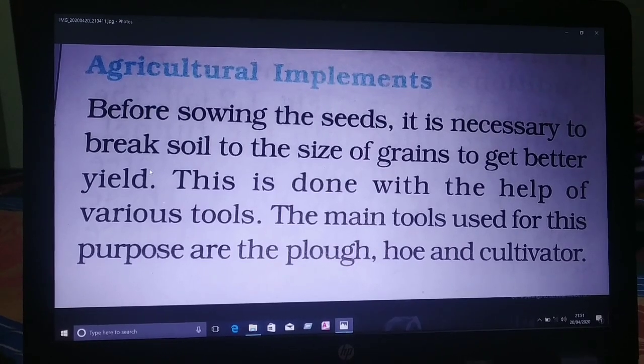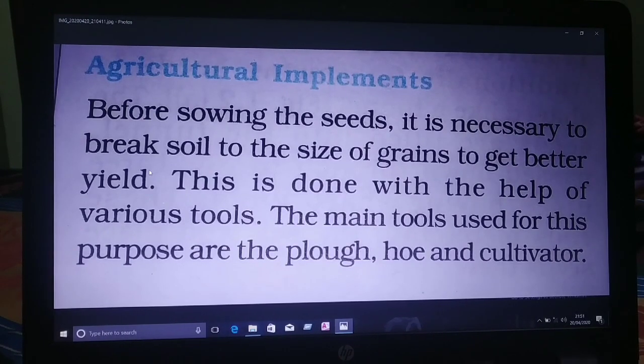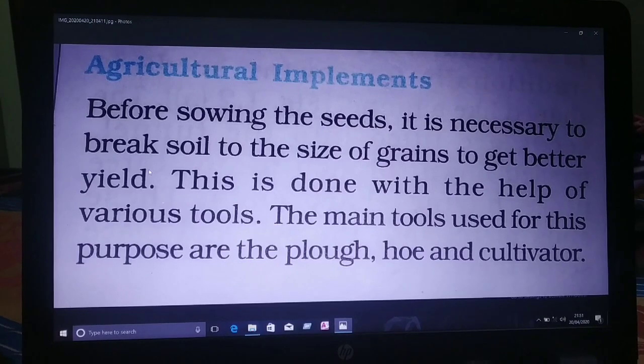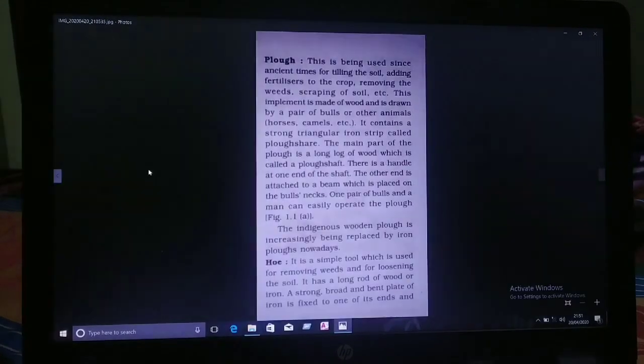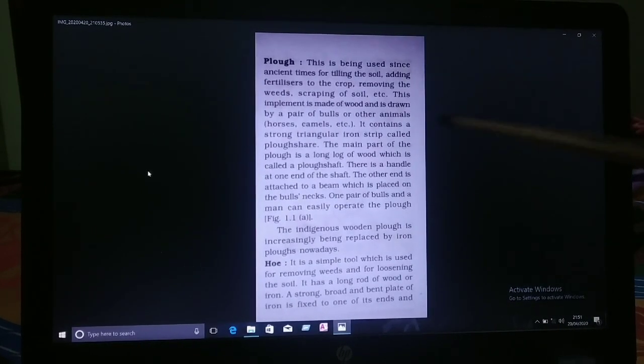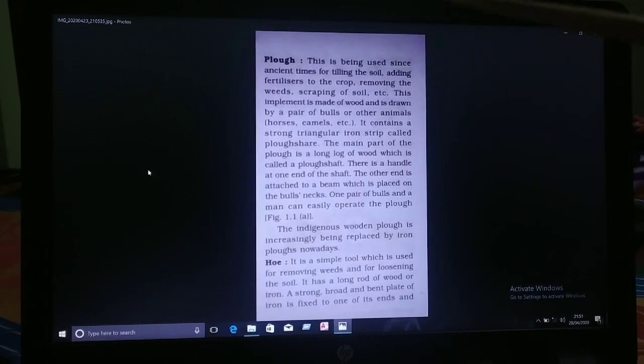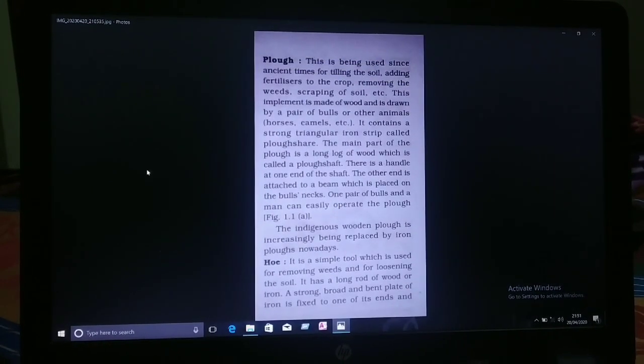So for the preparation of soil, farmers use different kinds of agricultural implements. Such agricultural implements are plough and hoe. These agricultural implements are used by the farmers.